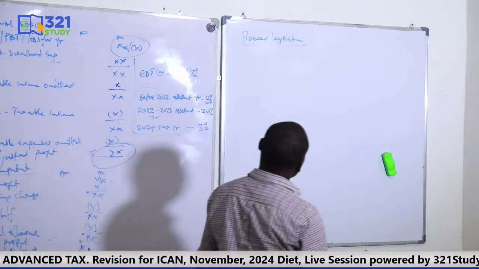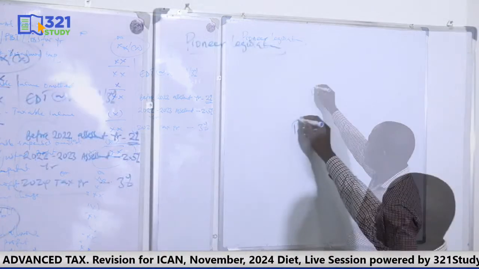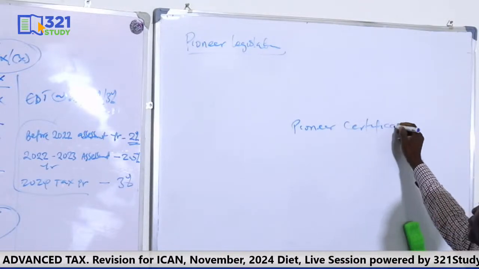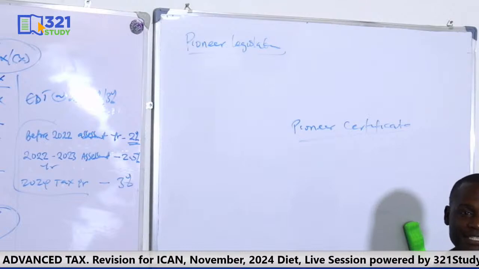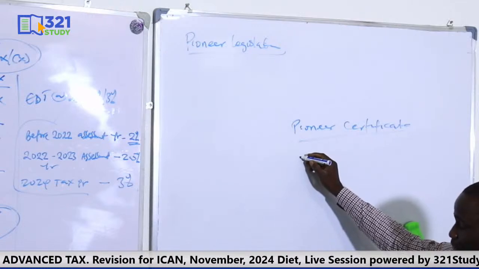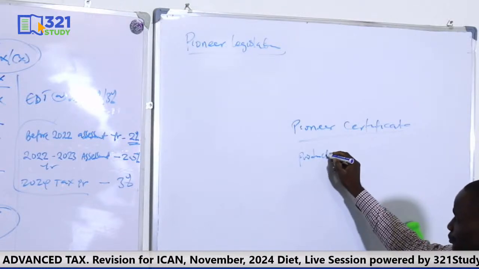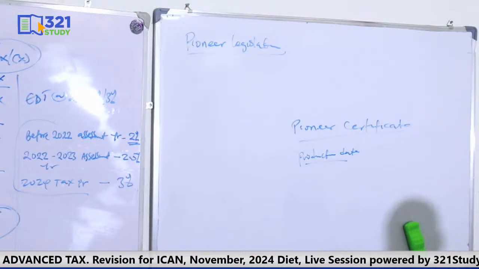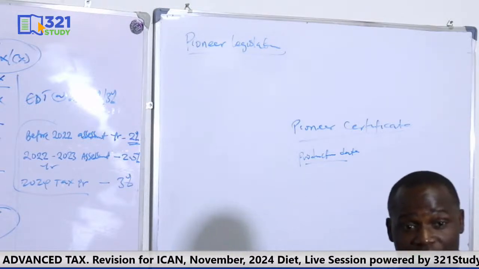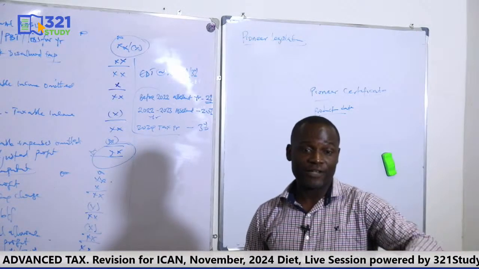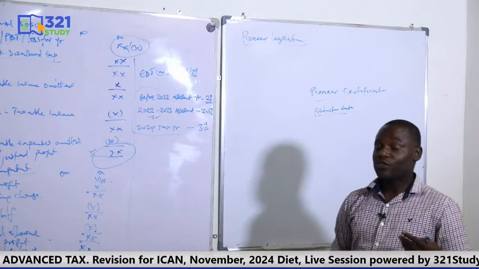There is also what is known as pioneer certificates. Once you meet the criteria, the Investment Promotion Council will issue a certificate known as the pioneer certificate. And in that pioneer certificate, among other things, you see what is known as the production date. Production date or production day is the day the tax holiday will start counting. Since they are giving you a tax holiday for 3 years, which year will the tax holiday take effect from, the effective date? So the production day will be stated.